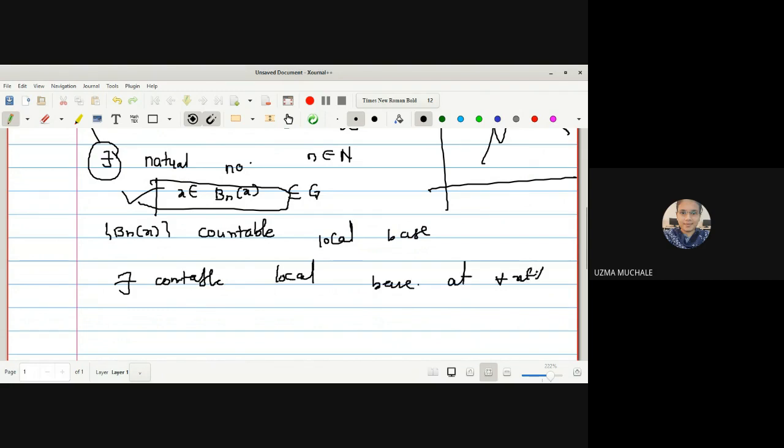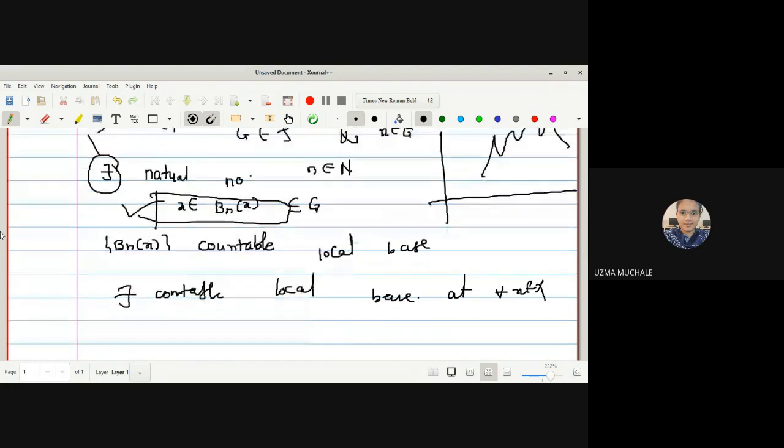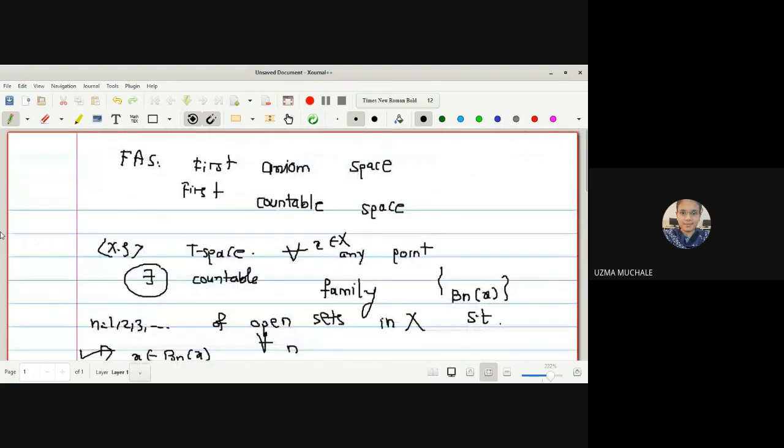There exists a countable local base for each point. Then we say that the space X is said to satisfy the first axiom of countability. Okay, so what is the definition of a first axiom space?